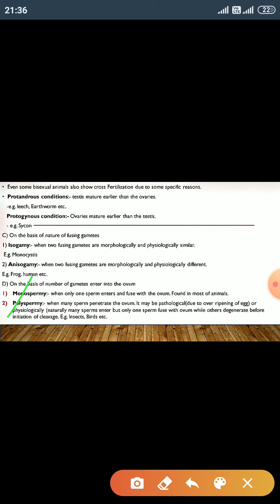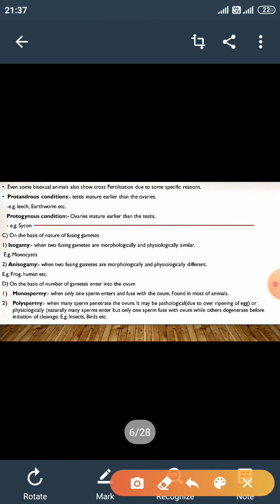The second type is polyspermy, where poly means many. If more than one male gamete enters the ovum, it is known as polyspermy. Polyspermy could be of two types: pathological polyspermy and physiological polyspermy. In pathological polyspermy, due to over-ripening of the egg, multiple sperms enter the egg and fuse with the ovum, and this condition is known as pathological polyspermy. And the second condition is physiological polyspermy.